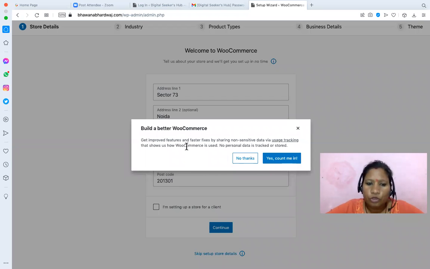Build a better WooCommerce, get improved features and faster fixes by sharing non-sensitive data. Do you want to share your information with WooCommerce so that WooCommerce keeps improving their product and services? Right. So here what I want to share is that in your business as well, in our business as well, we have to continuously work on improvement. I'm not working on your improvements yet, but I'm taking note of all your points, and in the coming days you will be able to see all these things, whatever you are suggesting to me, and I feel the need, but right now I'm not finding the time.